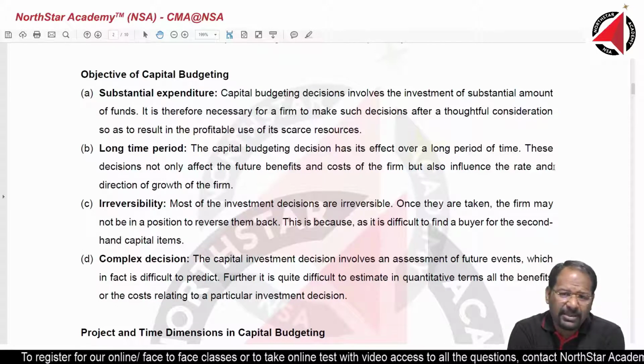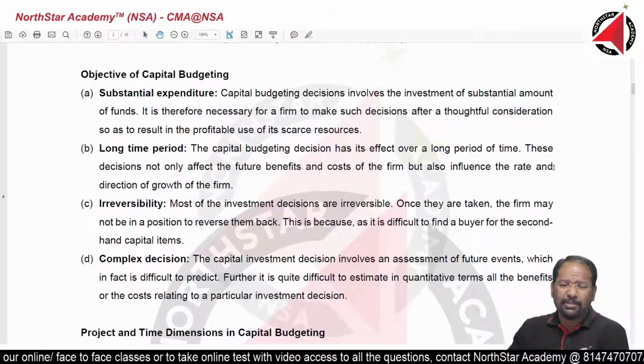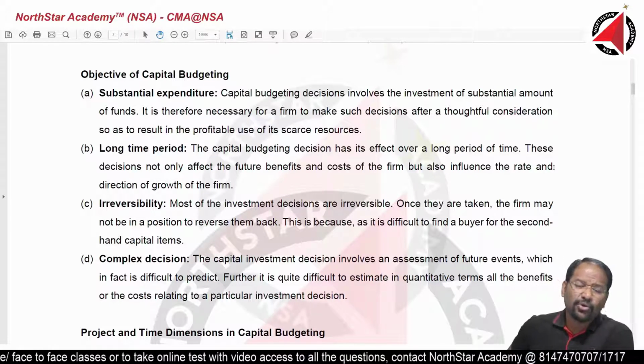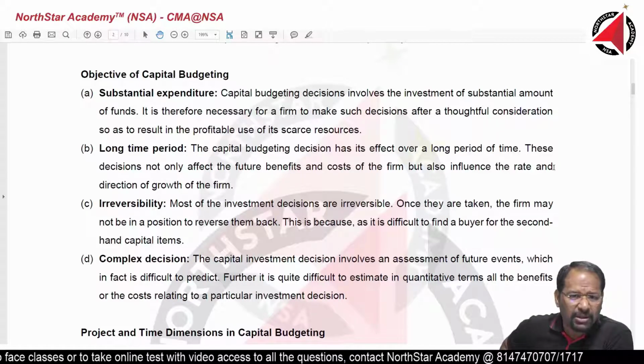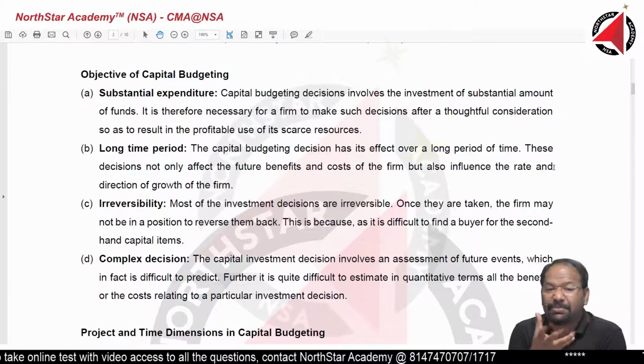Objectives of capital budgeting. Why are we doing capital budgeting? Why do we sit down, write all those numbers, analyze it, use several formulas to come to conclusion? The first and the most important reason is substantial expenditure.